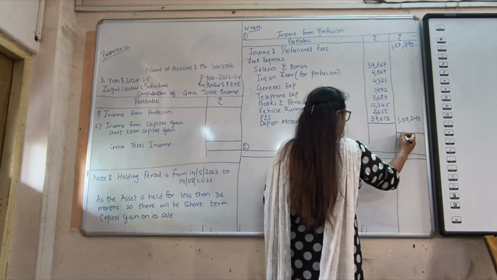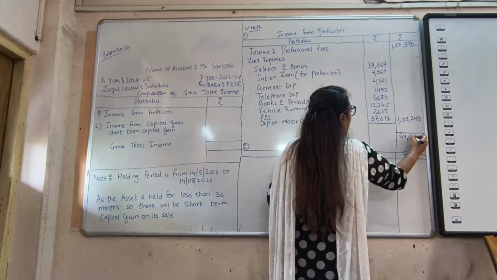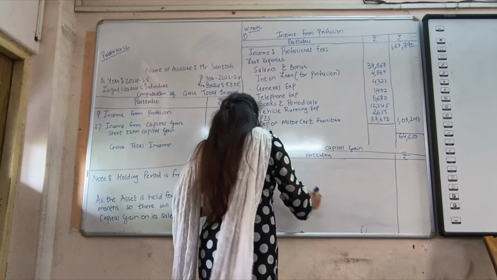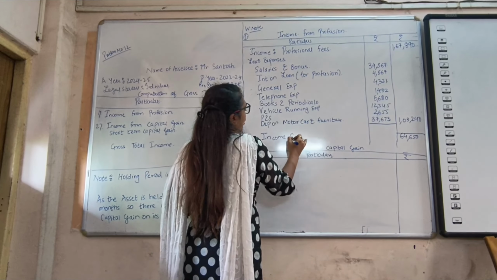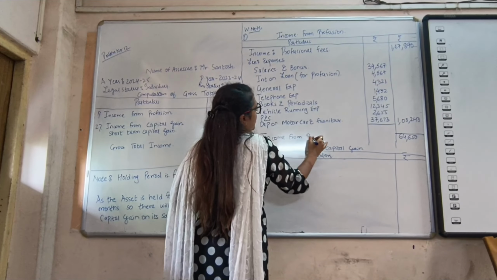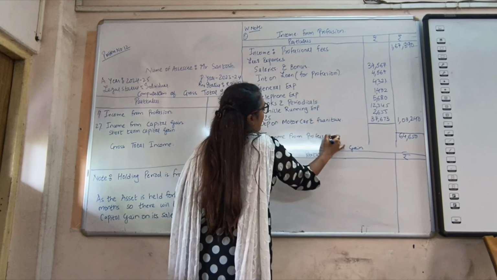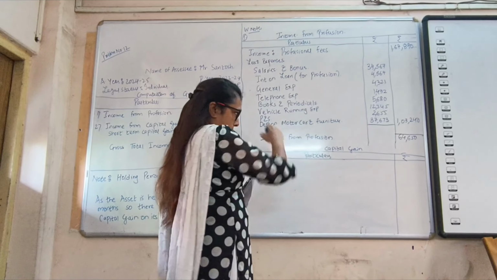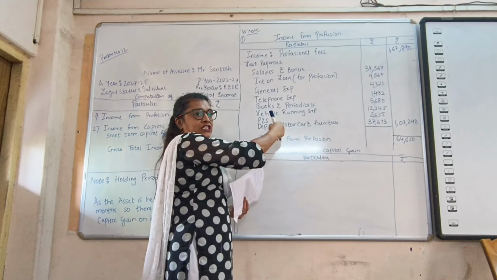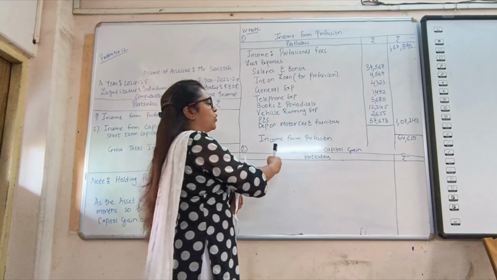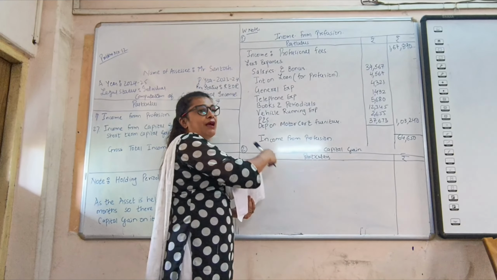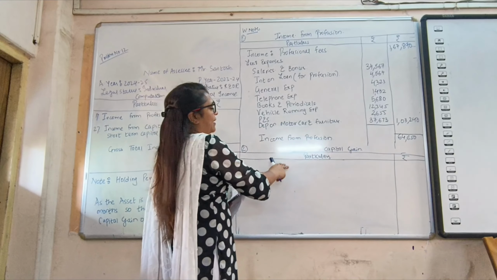The amount that remains is 64,650. Here we are going to write it as income from profession, as the person is an advocate. Okay, so we have completed the first income, income from profession. Next we are going to move on to capital gain. So they have given the second income, the capital gain part.